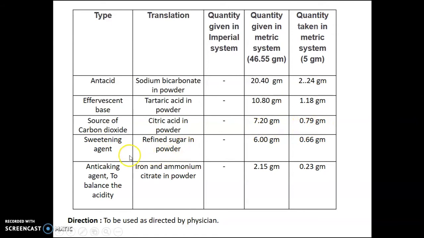Refined sugar in powder form is used as a sweetening agent. Quantity given is 6 gram, taken quantity should be 0.66 gram. Iron and ammonium citrate in powder form is used as an anti-caking agent and to balance the acidity. Quantity given is 2.15 gram, taken quantity should be 0.23 gram. Direction: to be used as directed by physician.